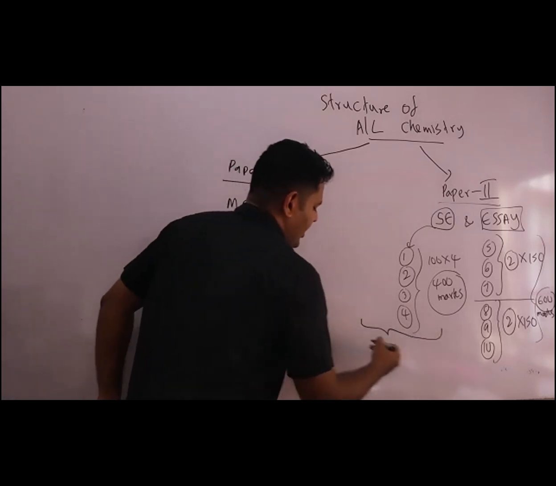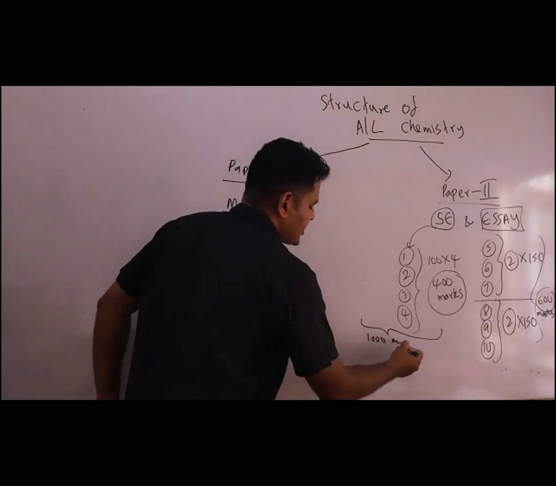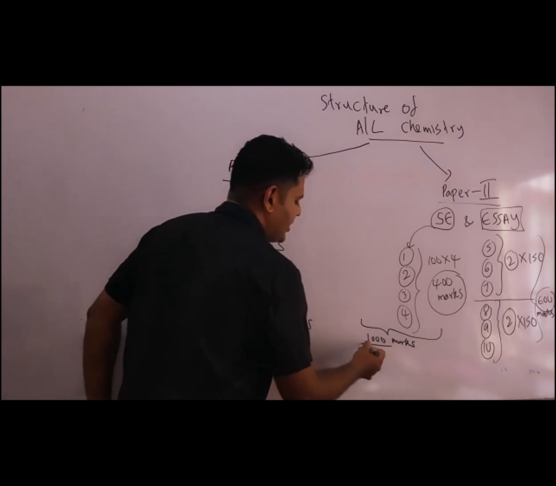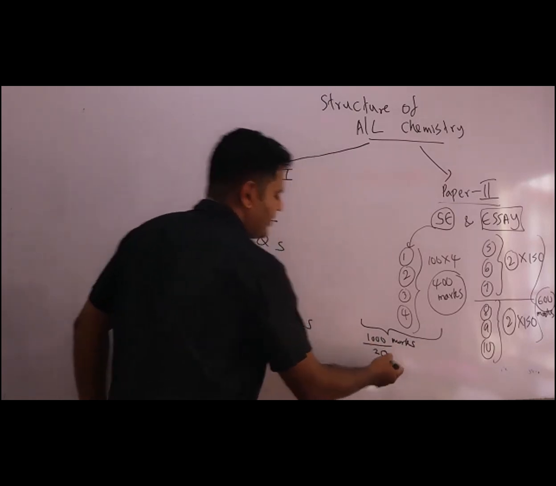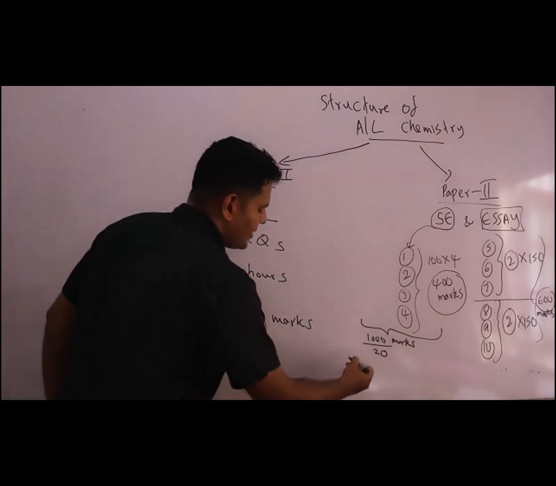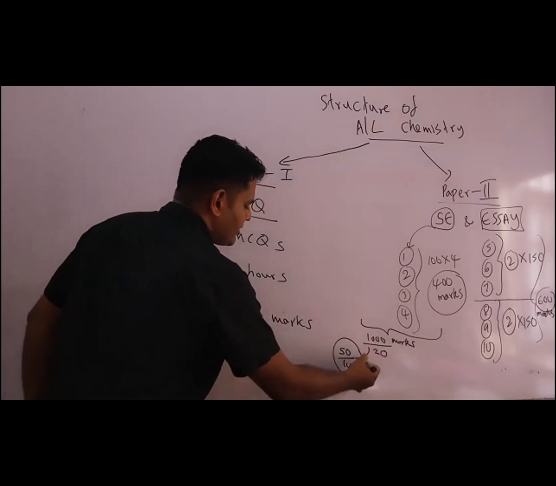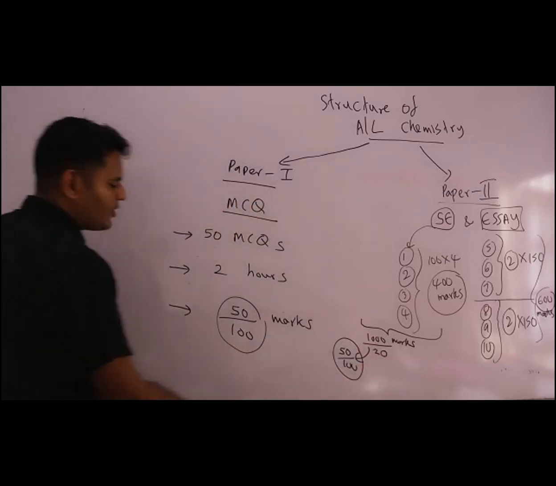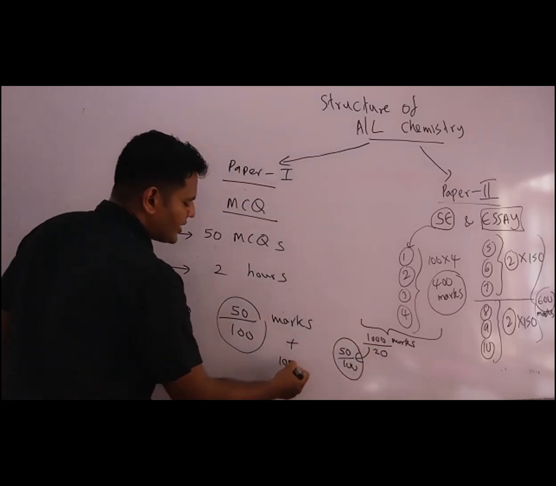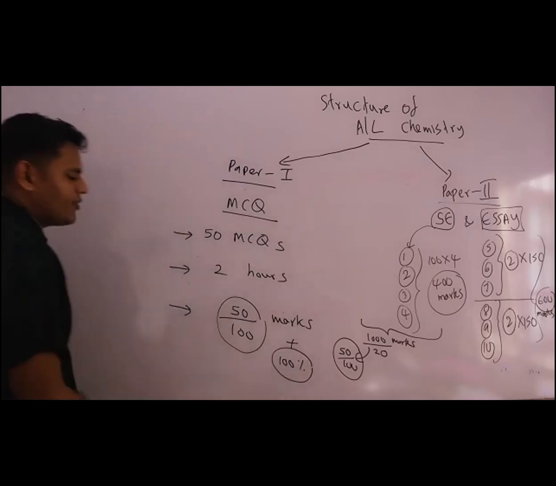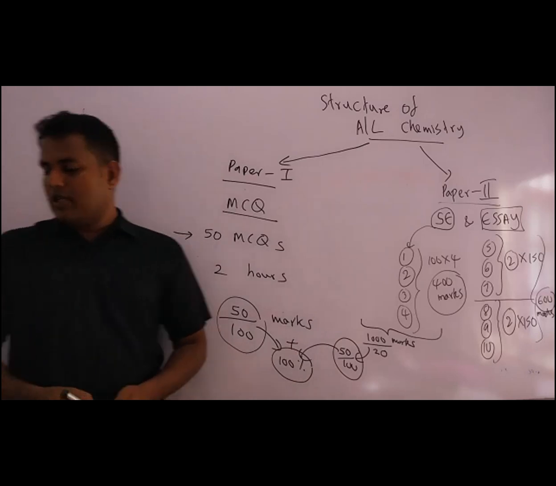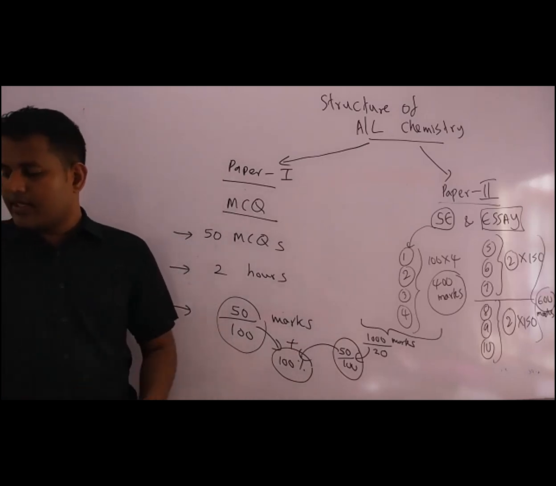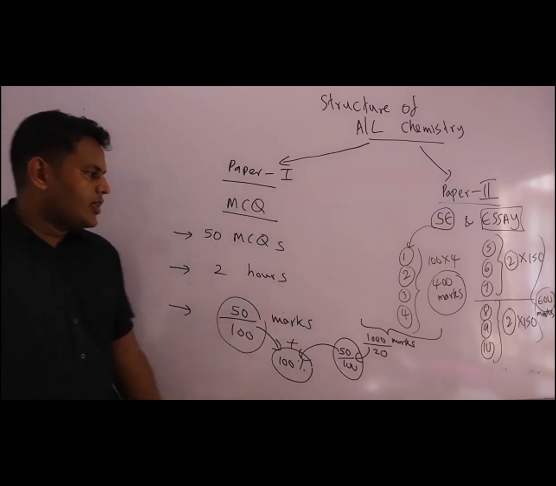Finally, those 1000 marks will be divided by 20, so you'll be getting 50 marks out of 100. 1000 divided by 20 is 50 marks. So 50 plus 50, that's 100. That's how you get your final mark. Clear? So please write this down for the essay paper.